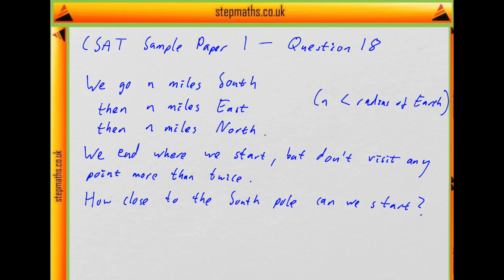Okay, so first things first, it's worth noting that we could start at the North Pole. The North Pole would be a solution, because from the North Pole, whatever direction we set off in, we're going south, and then we can go east. We can go south any number of miles we want, then we can go east the same number of miles, and then if we go north the same number of miles again, we're going to end up back at the North Pole always, no matter which direction we went in when we first left the North Pole. So that's always going to be a solution, but we're asked how close to the South Pole could we start, and the North Pole is as far away as you can get. So we want to try getting closer than that.